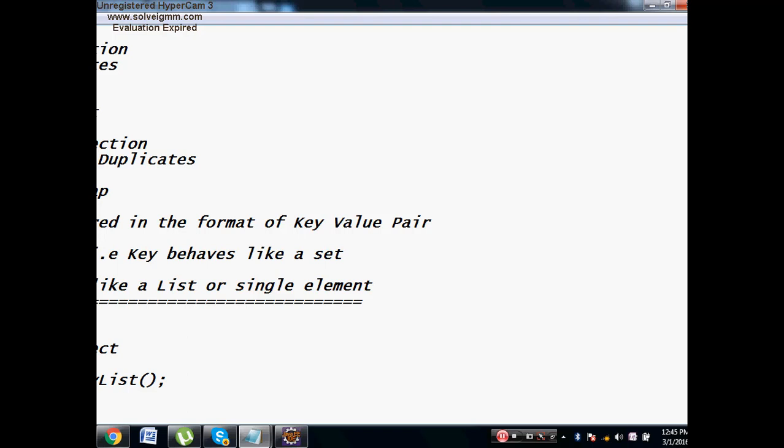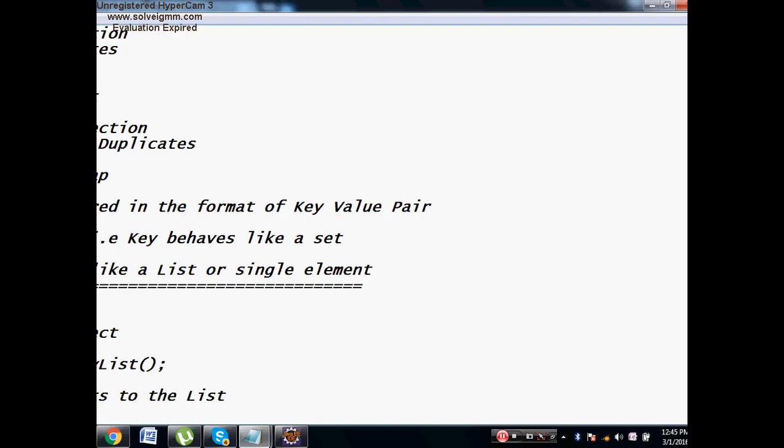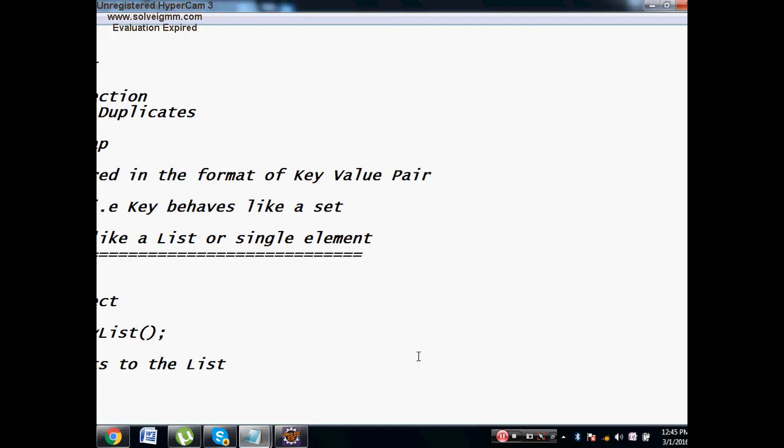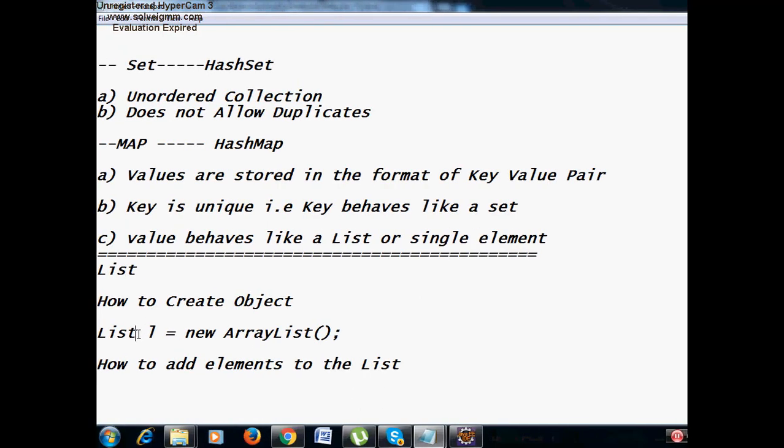Then we have to know how to add elements to the list. Here you can write the list of a type. It can be integer, string, float, double, or your own user defined object also. Therefore, List of type L is equal to new ArrayList of type.